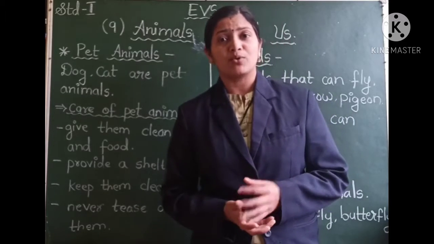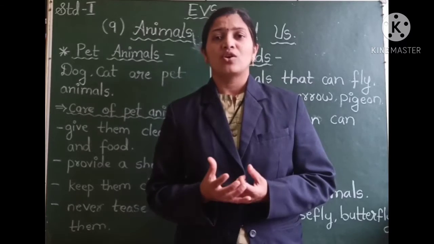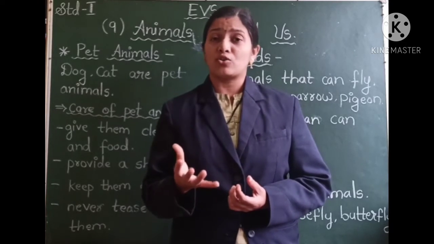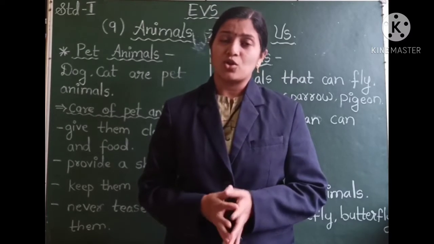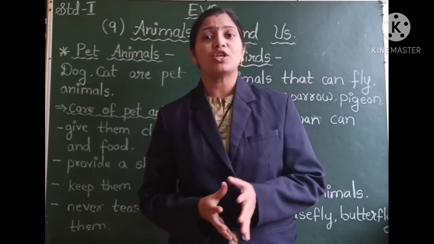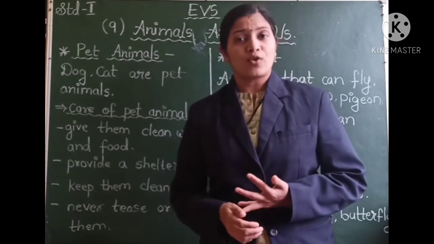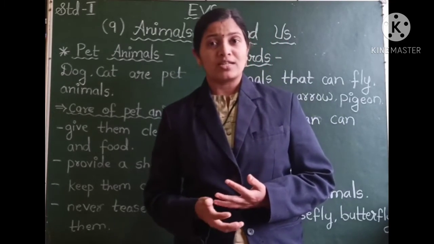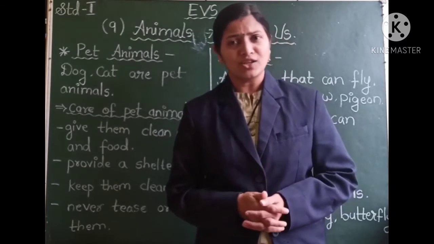Then we learned about the water animals like fish, octopus, all types of fish, and also whales, dolphins. All these are the water animals. Also there are some animals which live on the land as well as in water, like tortoise, frogs, crocodiles, ducks. They live on the land as well as in the water.